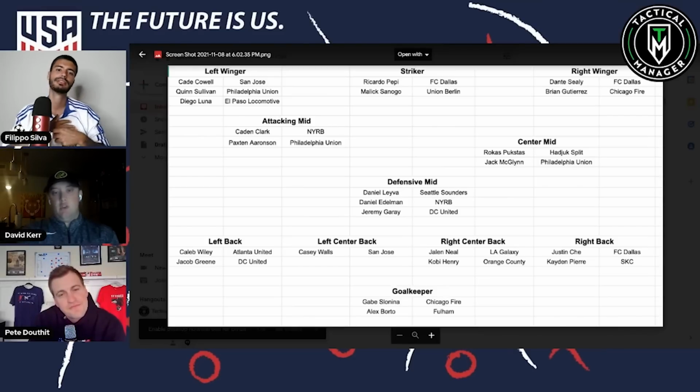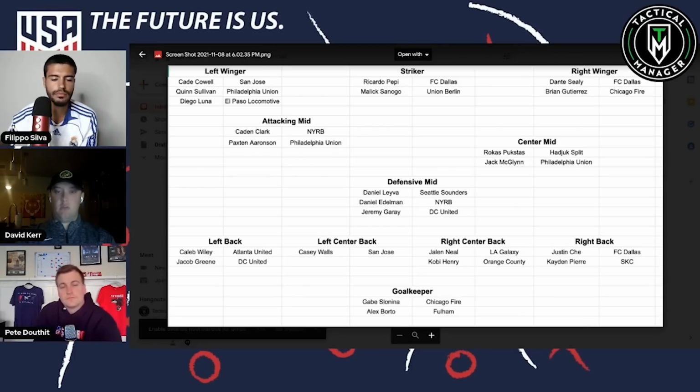But Rokas provides a little bit of the opposite of what Jack McGlynn does. On the ball, he's not quite as quality, but he does manage to cover ground and win those plays. And the kid does actually have some pace to him. He generally played a little bit more advanced in the U17s because he's one of the few 2004s playing up in this group. But overall, he's going to be more of your all-action player. In terms of on-the-ball quality between him and Jack McGlynn, it's really not close. It's not a slight to Rokas. It's saying that Jack McGlynn is a baller. Really, he's a damn good player.